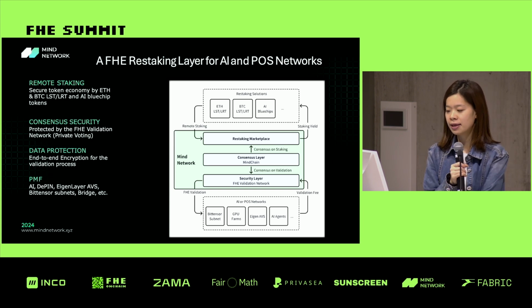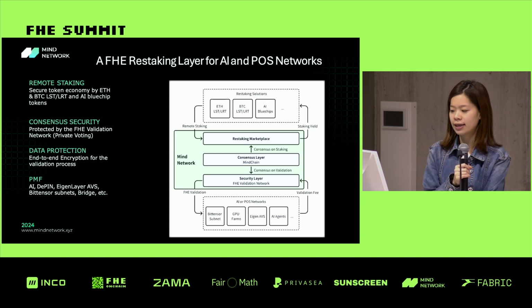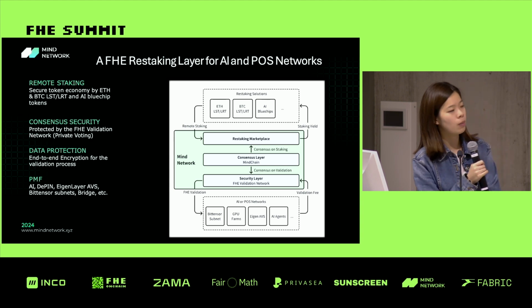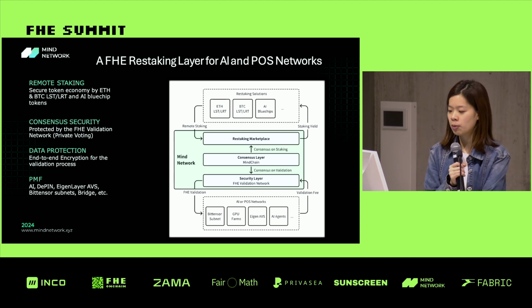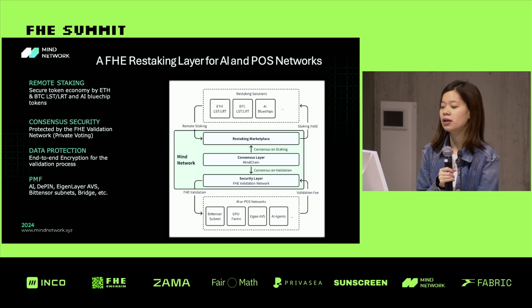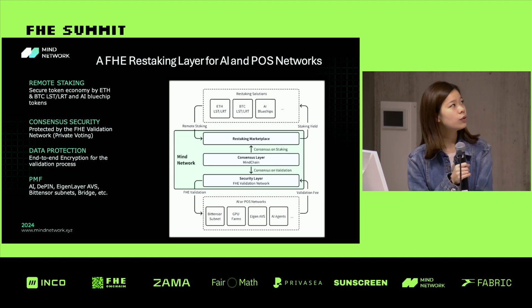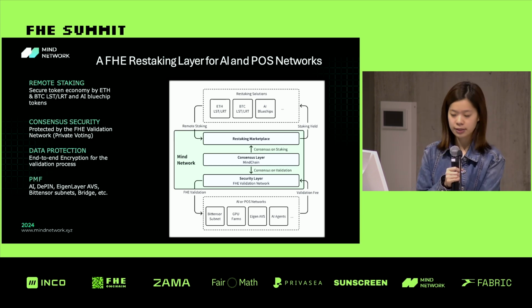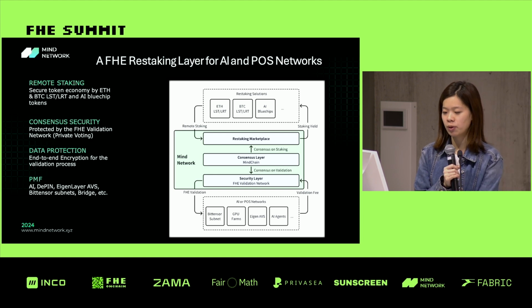For the restaking marketplace, assets like ETH, ASDR, TBTC, and other AI framework blue chips will provide remote staking, and in return we will give staking yield. This is our overall layer and framework for AI and PoS networks.